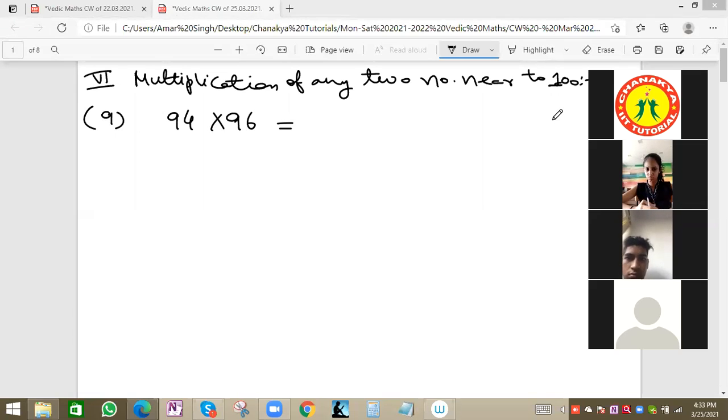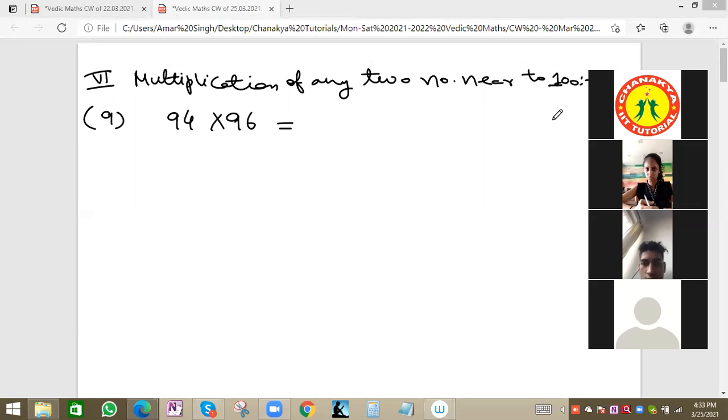Okay, Vedika, Pratusha, Pratibha are the top 3 students. Others also I got answers. Samarth, Darshan, Xavier, right? Everybody having the right answer.